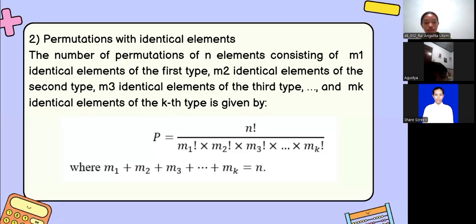I see. We divide by the factorial of the identical elements to remove the arrangements that look exactly the same, right? Spot on, Agustia. That's a very good way to think about it.